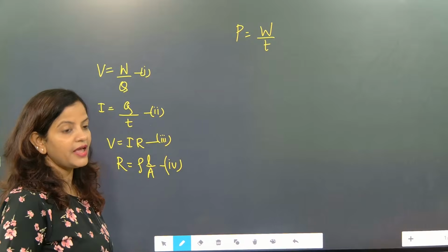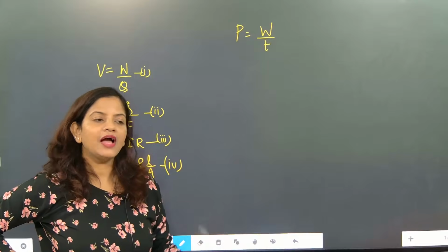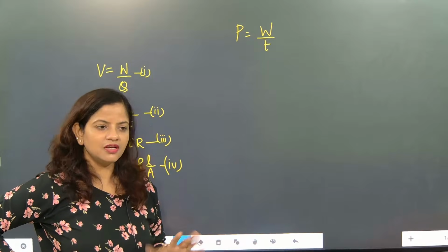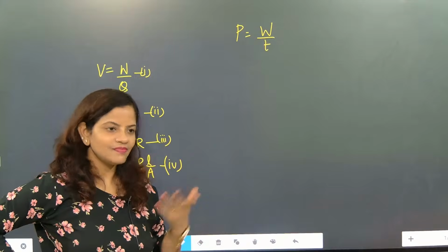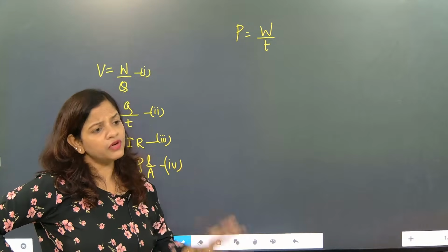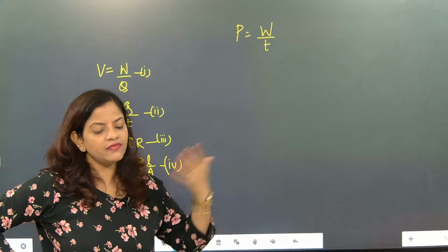One will say, I am having more power, I can lift 10 kg. Then your friend will lift 100 kg. Who is having maximum power? Because the work done in respect to time is very, very high.